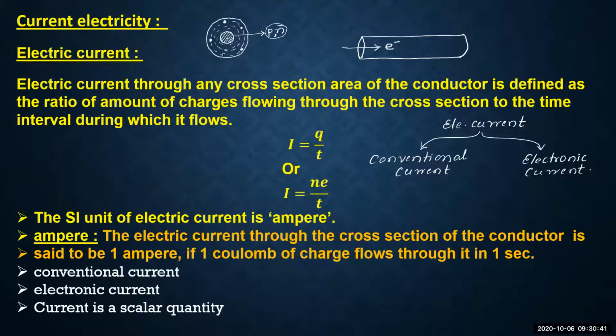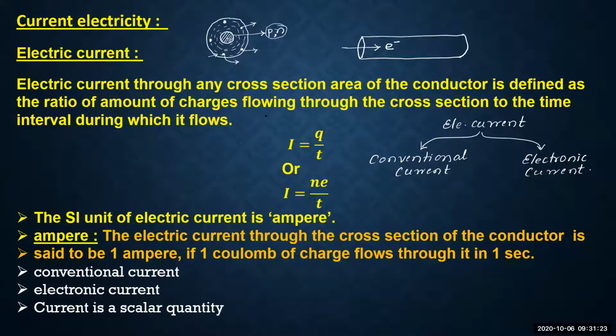Because of this, if any small amount of energy is given to them, in the form of heat, light, or external electrical energy, these electrons become free and can start to move in the metal. They can move from one place to another place of the metal. They can conduct through the metal.